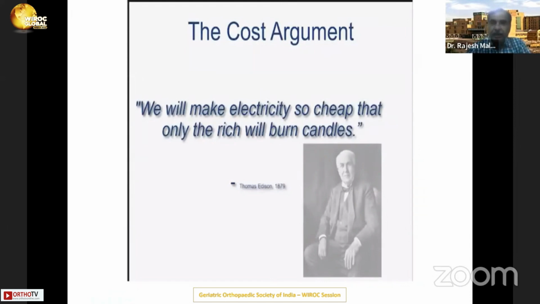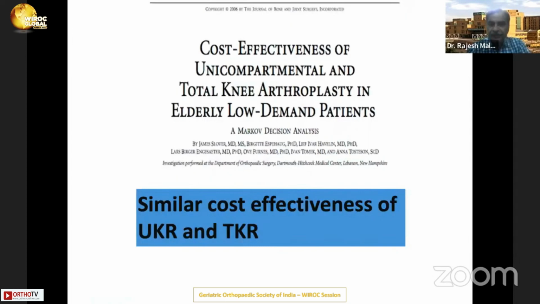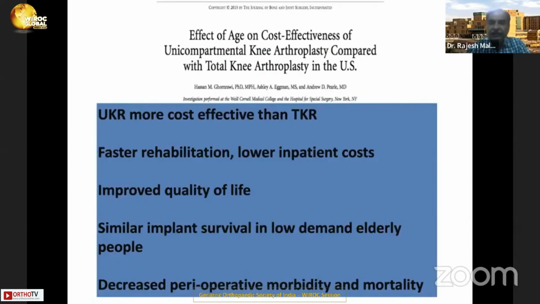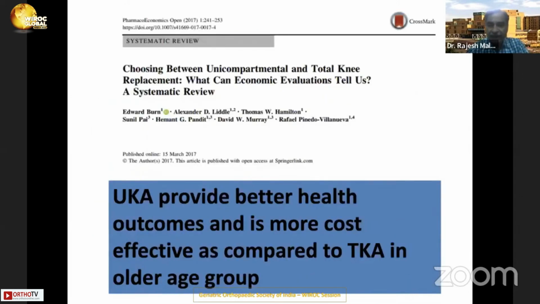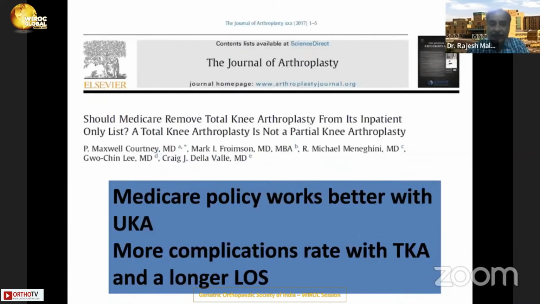The cost argument, of course, remains important. In this paper, it was shown that they have similar cost effectiveness, whereas many other papers have shown UKR is much more cost effective because of the faster rehabilitation, lower inpatient costs, improved quality of life, and in low demand patients, similar implant survival and decreased perioperative morbidity and mortality. In this particular paper, UKR was shown to provide better health outcome and be more cost effective compared to TKR, particularly in the elderly age group.